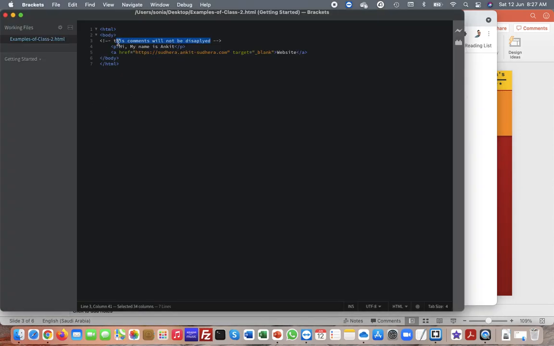Okay, if you want to mention something, like this is a paragraph or this is a description about me or something, you can mark it as a comment. So you can use the comment. This is the comment syntax.